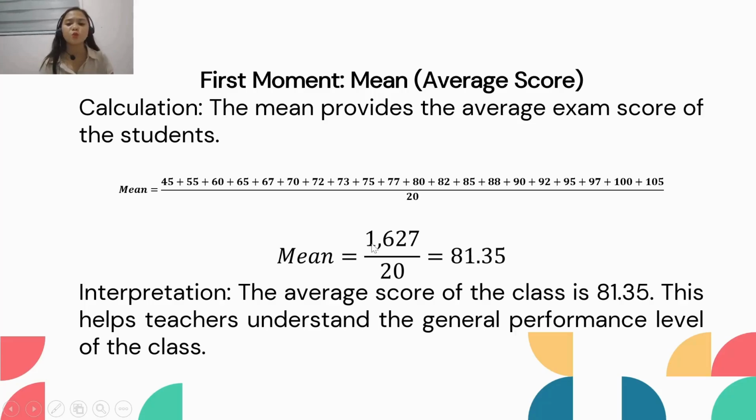Our total score is 1,627 divided by the number of scores, which is 20, equals 81.35. So the average score of the class is 81.35. This helps teachers understand the general performance level of the class. So that is our first moment, which is the mean.